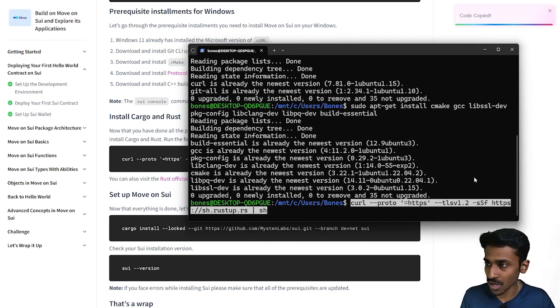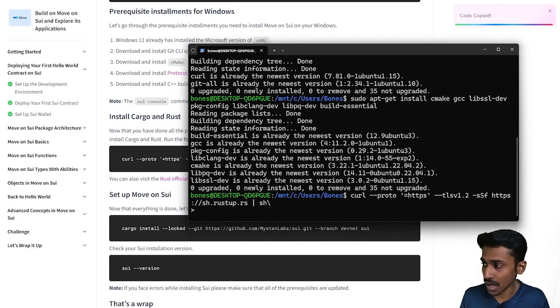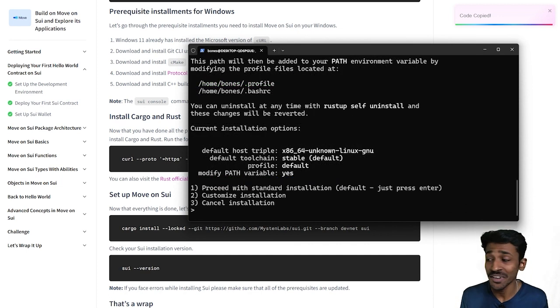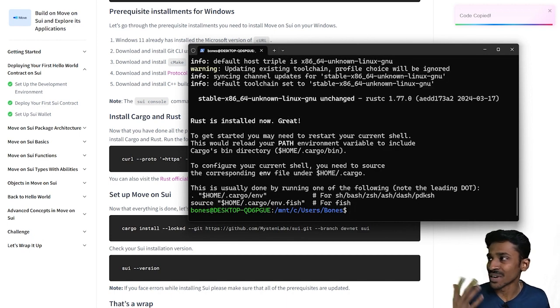Okay, so I'm just going to drop in this command. This will be installing Rust and Cargo within our subsystem. I'm going to run this command. There we go. I remind you that this might take a substantial amount of time. When you put in this command, you'll be asked to choose one of three options. You can just go with the standard installation. So I'm just going to press enter, and there you go. In my case, Rust is already installed, so it did not take any more time.